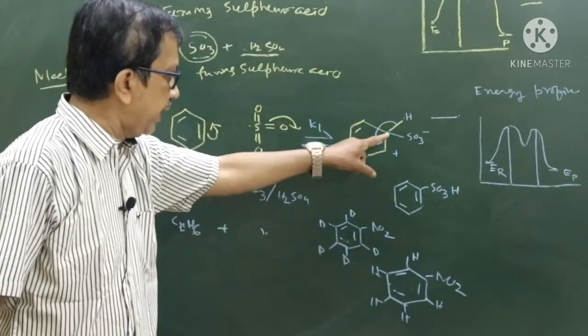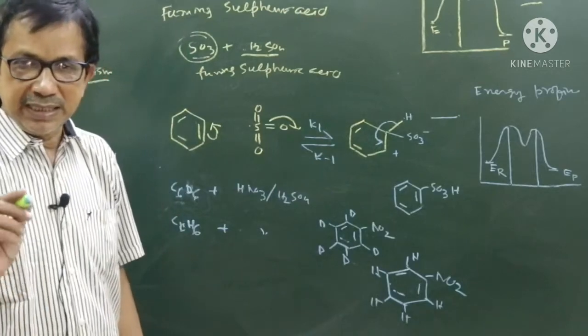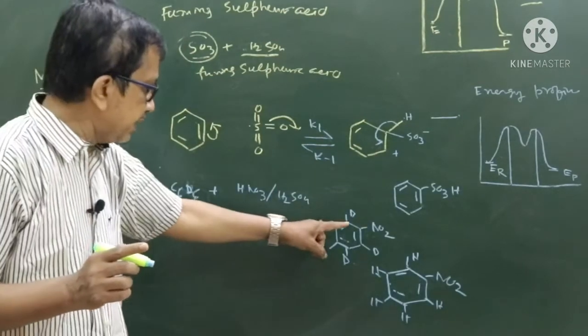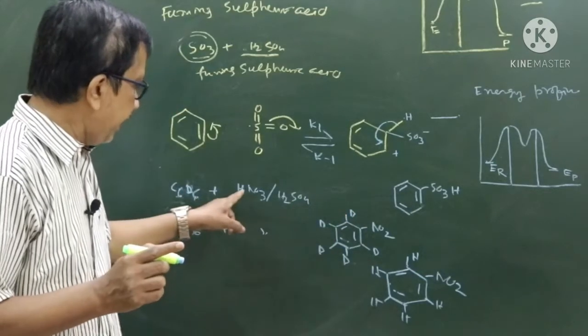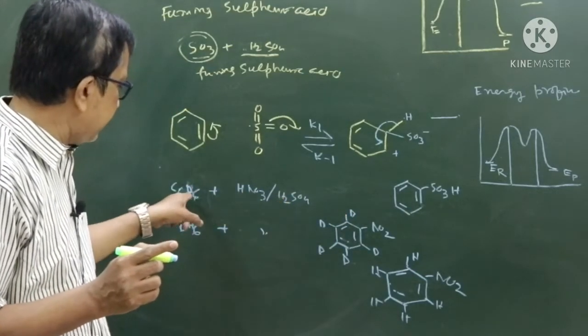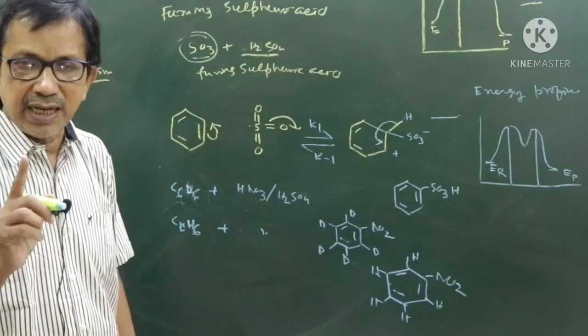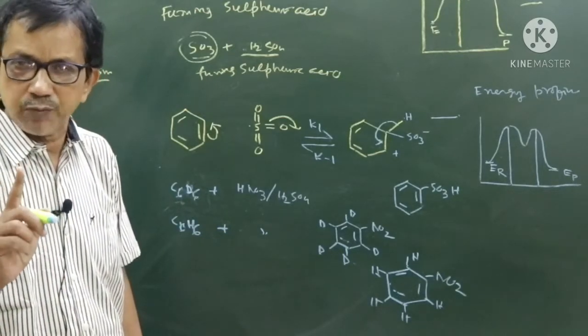In the next step, when H is replaced by NO2, the removal of hydrogen is fast. As a result, the rate of nitration reaction when H is replaced by D, or when it contains H, is more or less same. So it does not show primary kinetic isotopic effect.